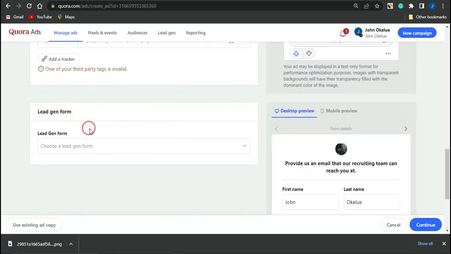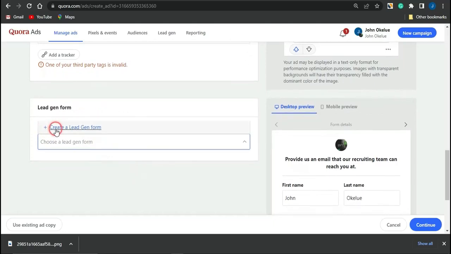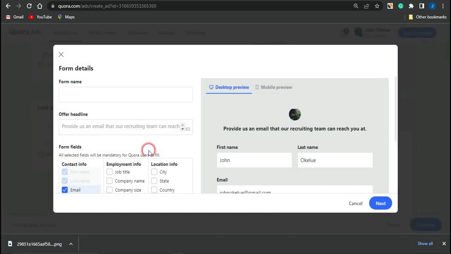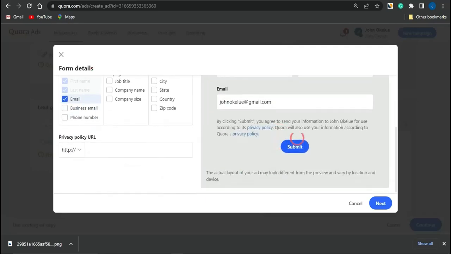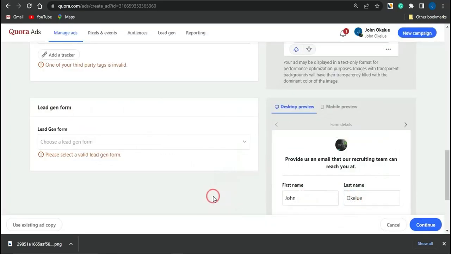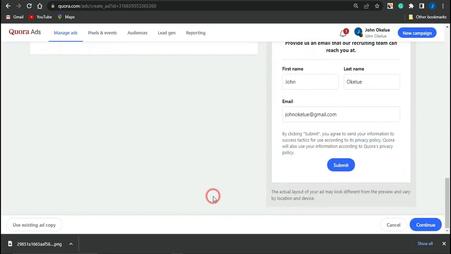So for the lead generation form, you could go on to editing your form how you want it to be. You could click on create a lead generation form, edit this form right here, from form name, from offer headline, and a lot more stuff right here. Edit that based on your preference, and once you're done with that, guys, you're actually done with this particular section.